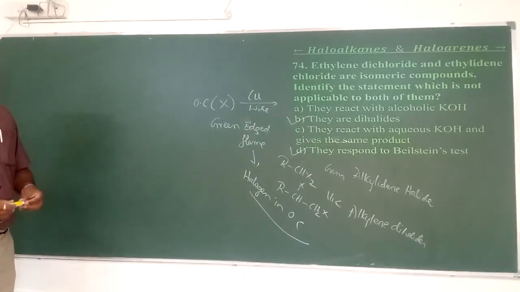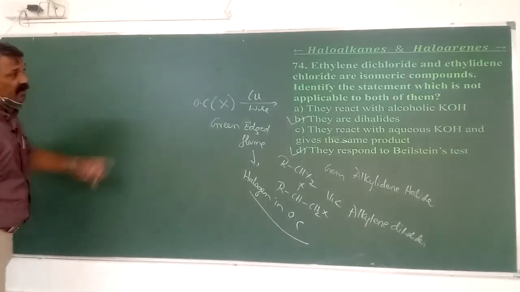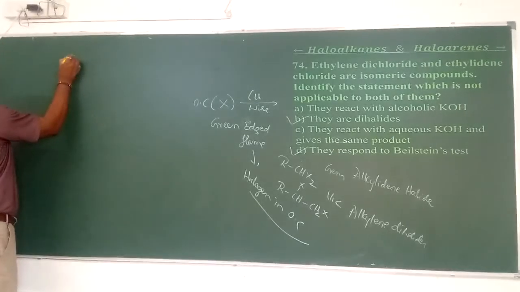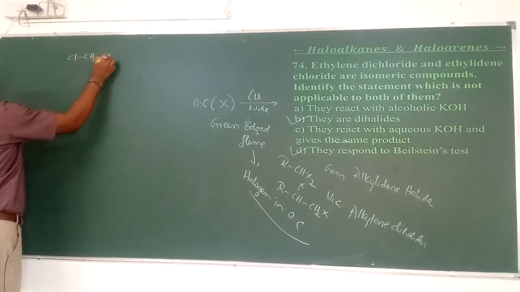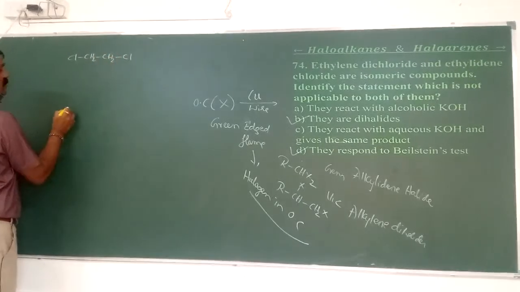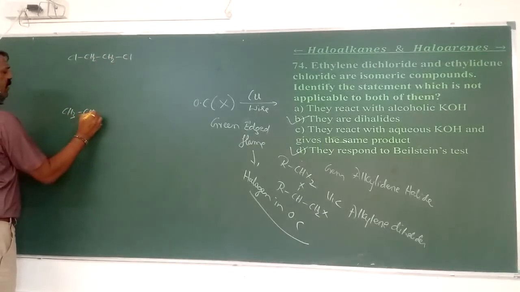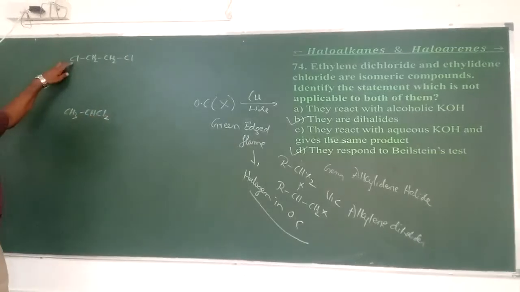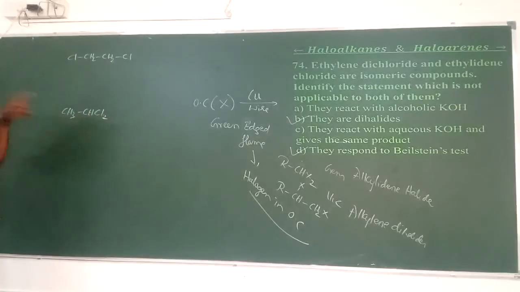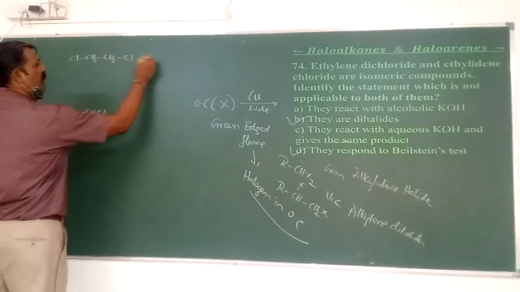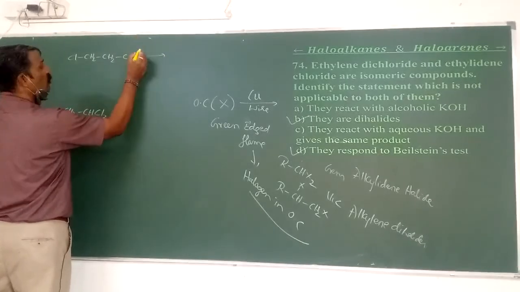Next is both react with alcoholic KOH. So first, what is that? Ethylene dichloride is ClCH2CH2Cl, and the other one is CH3CHCl2. This is called ethylene dichloride and this is called ethylidene chloride. What happens when they are made to react with alcoholic KOH?